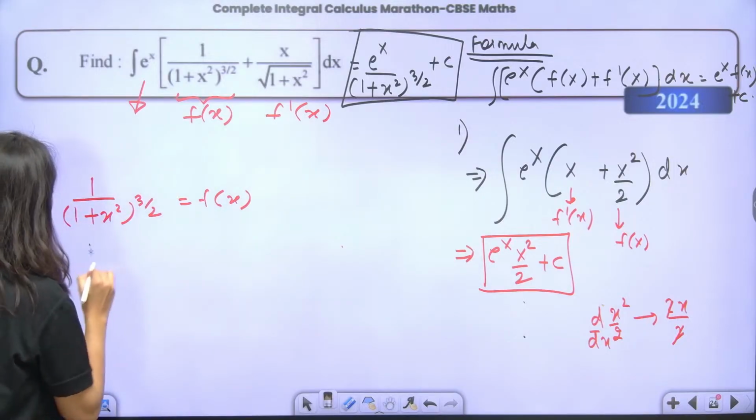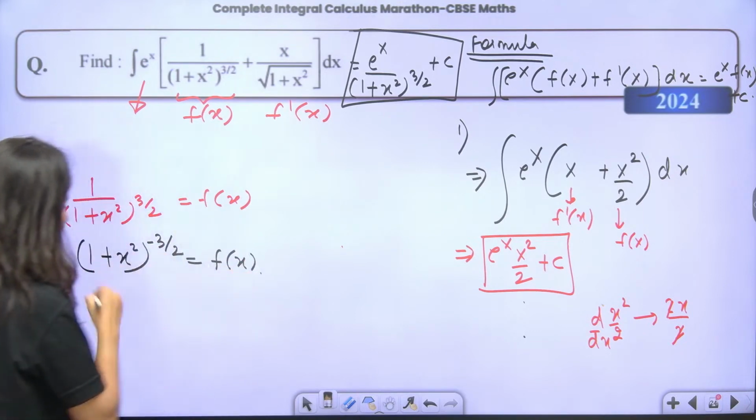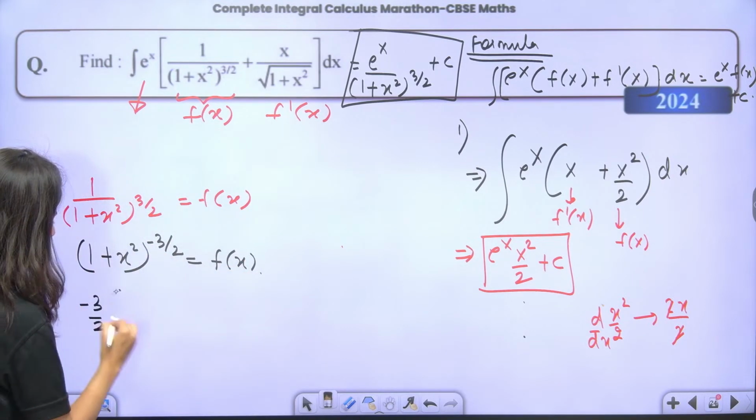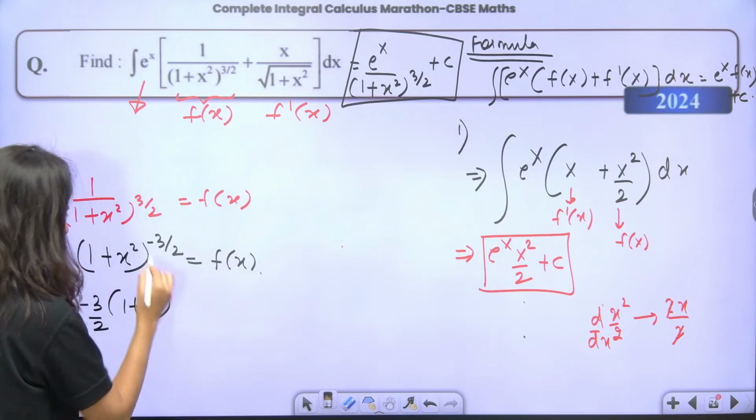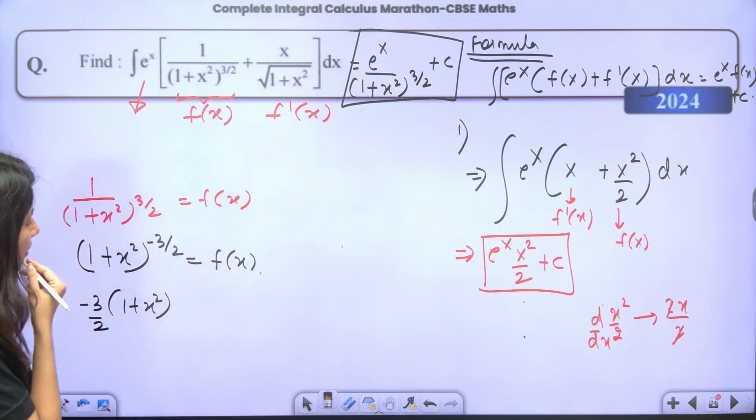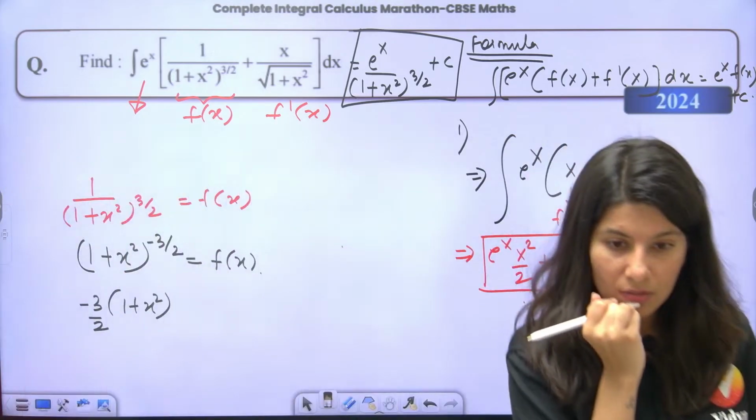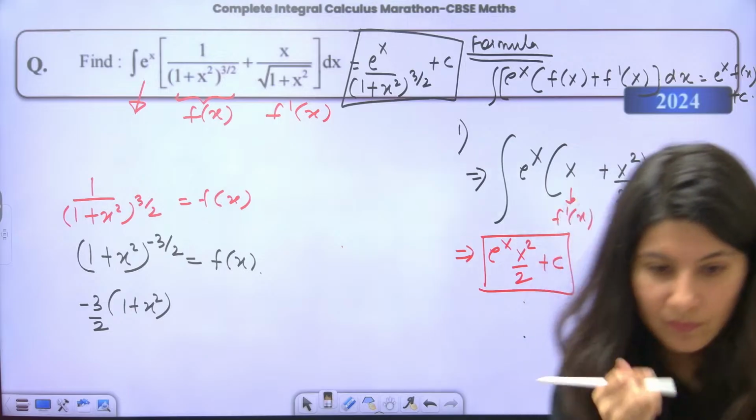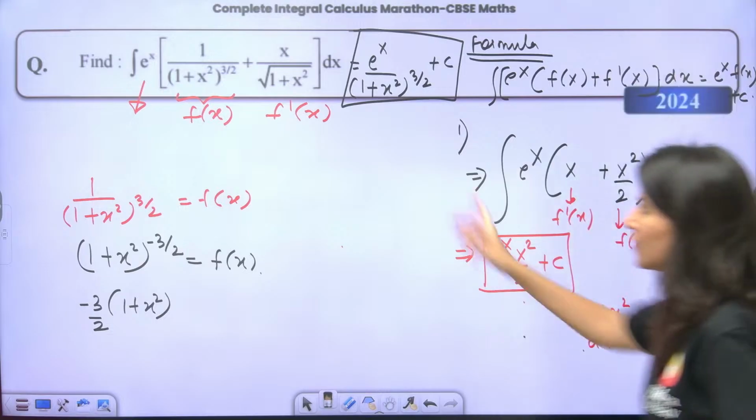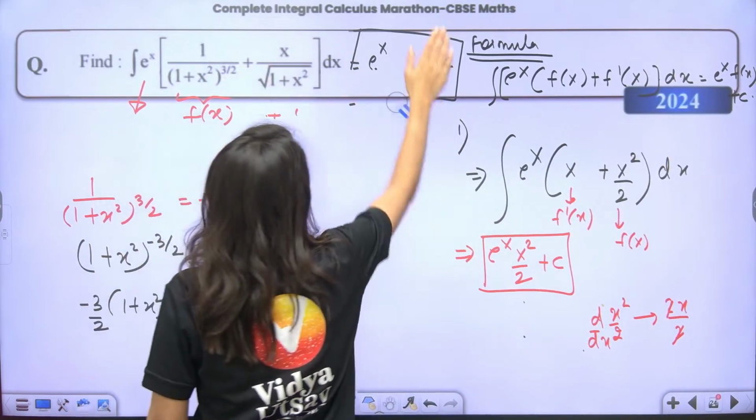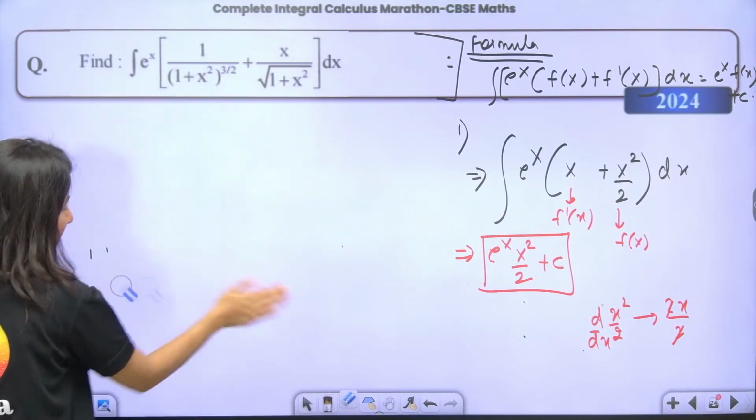Chalo, let's do it. So this is (1 plus x square) power minus 3 by 2 f of x. This is minus 3 by 2, 1 plus x square, then minus 3 by 2. Oh, no, not at all. No, this is not happening. Can you see it? So this is wrong. I became over smart. This is not happening. So basically what has just happened?